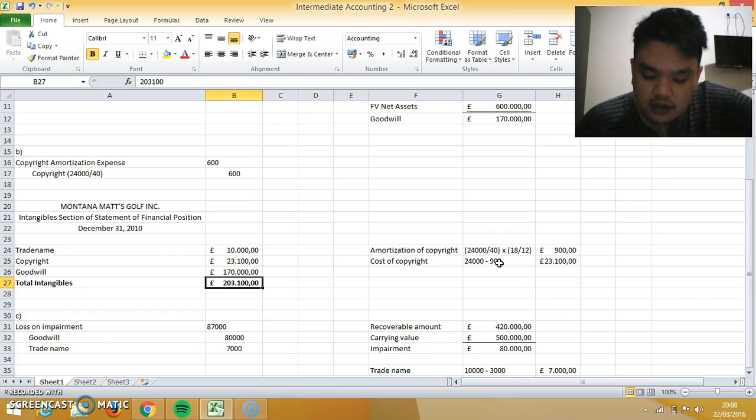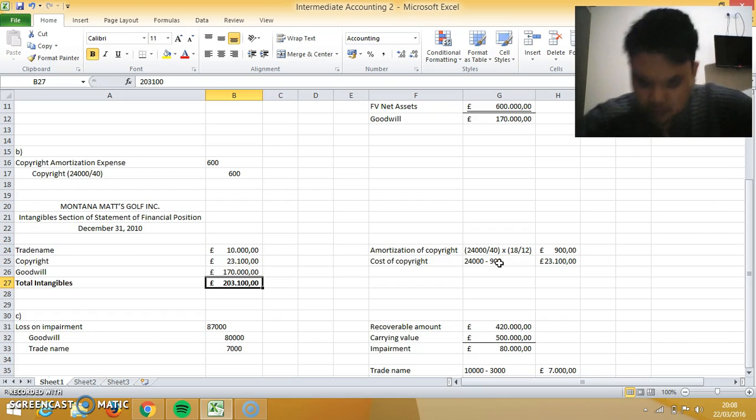Magic has collected the following information related to the company's intangible assets. The trade name value in use is now 3,000. The value in use of the copyright is now 25,000. Prepare the journal entries required, if any, to record the impairments on Montana Mat's intangible assets.